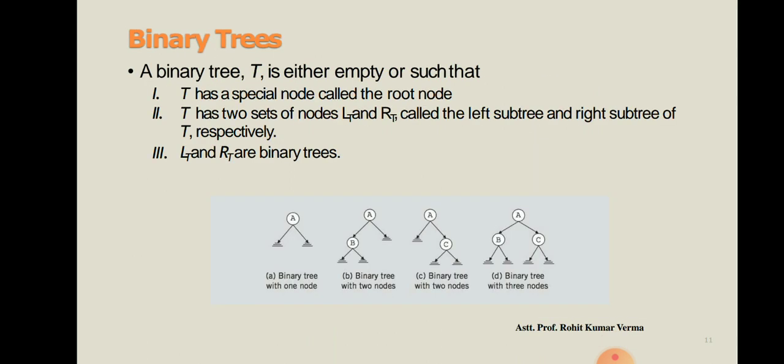Then there is another definition of binary tree. A binary tree T is either empty or such that it has a special node called the root node. A binary tree has two sets of nodes. The first set is known as the left subtree and the second set is known as the right subtree. Dear students, these left and right subtrees are themselves binary trees.